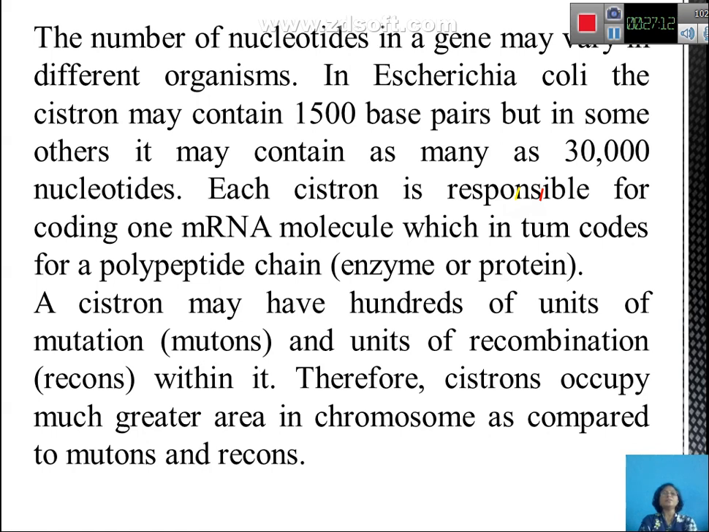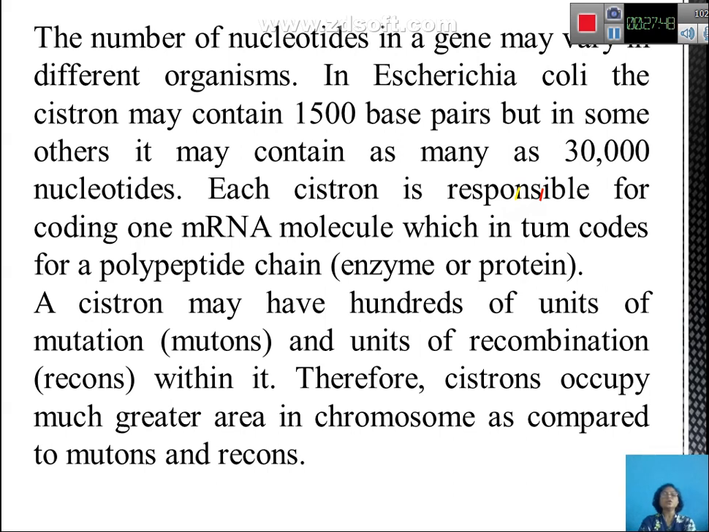When you observe a particular E. coli cell, it has a cistron which contains about 1500 base pairs, but in some others it may be as many as 30,000 nucleotides in a single gene. Each cistron is responsible for coding one messenger RNA molecule, which in turn codes for a polypeptide chain, and this polypeptide chain can be an enzyme or a protein molecule.